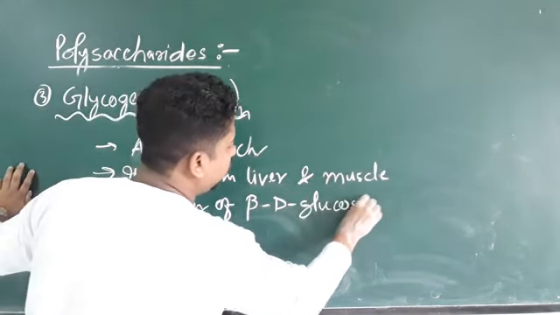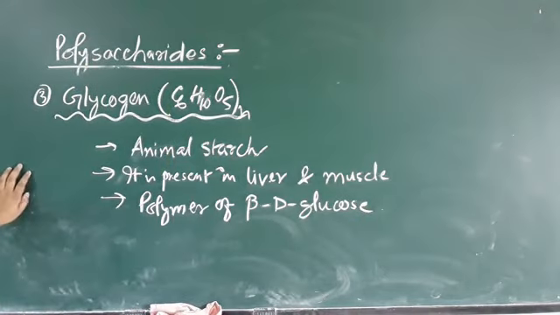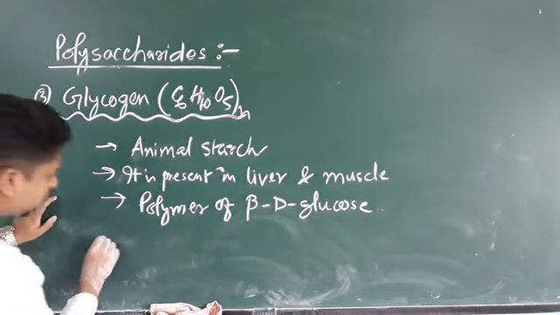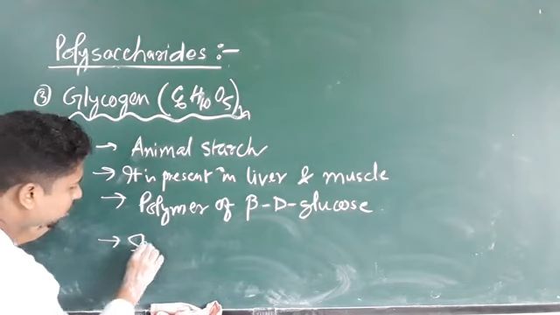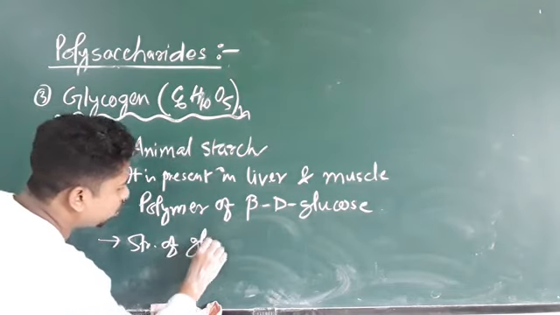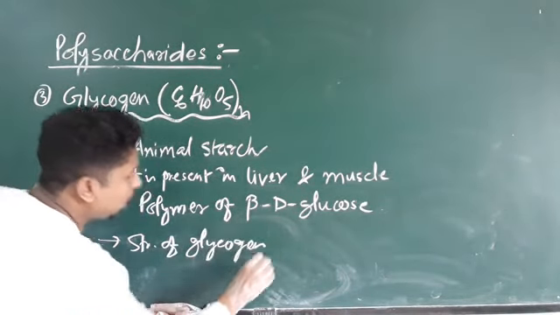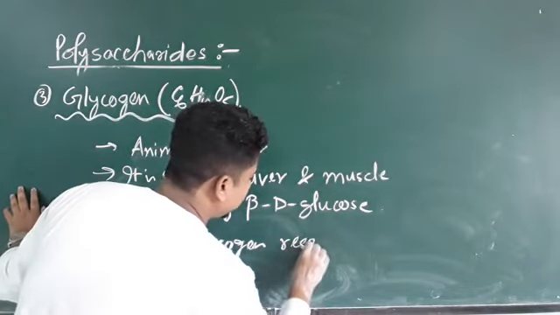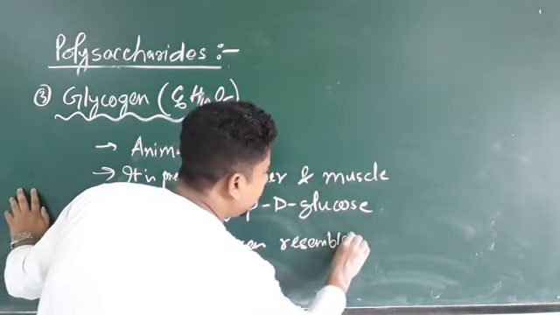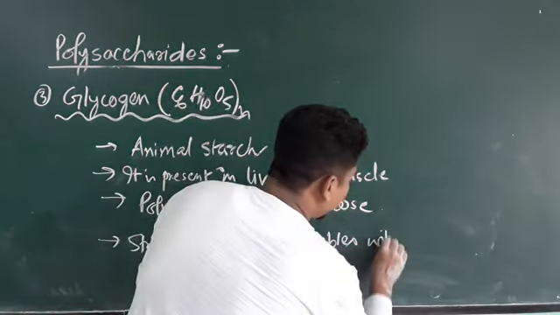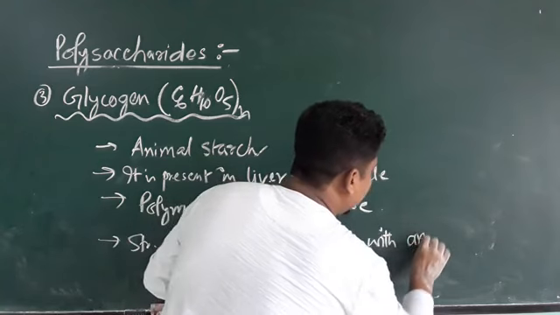The structure of glycogen resembles amylopectin, but the structure of glycogen is more complex than amylopectin.